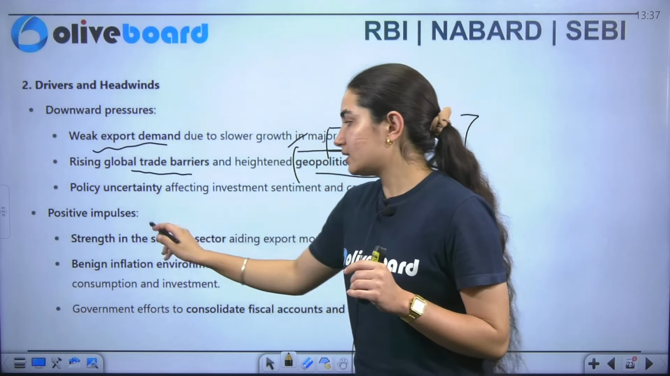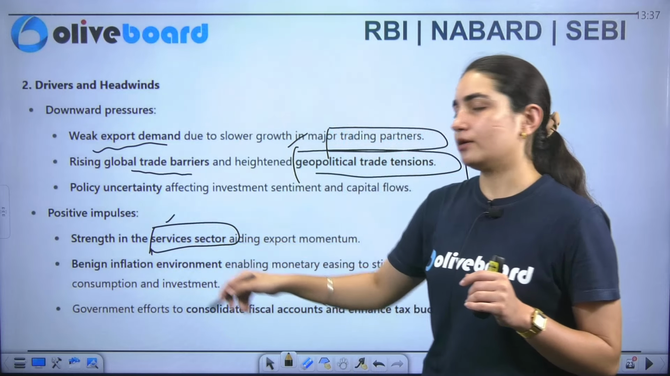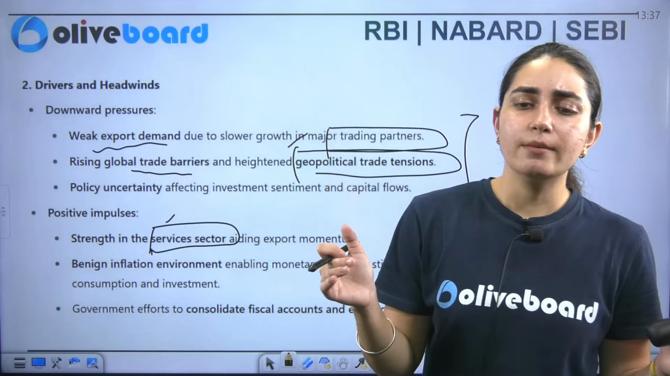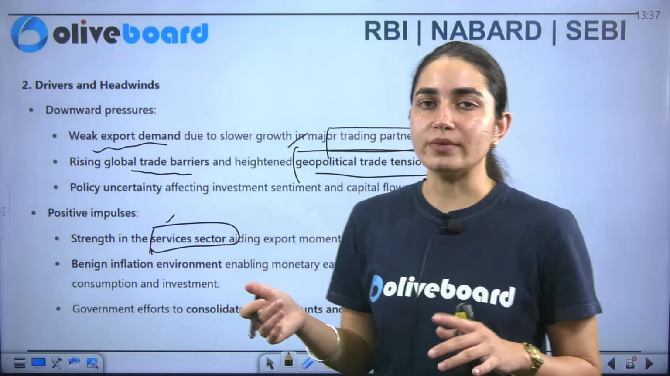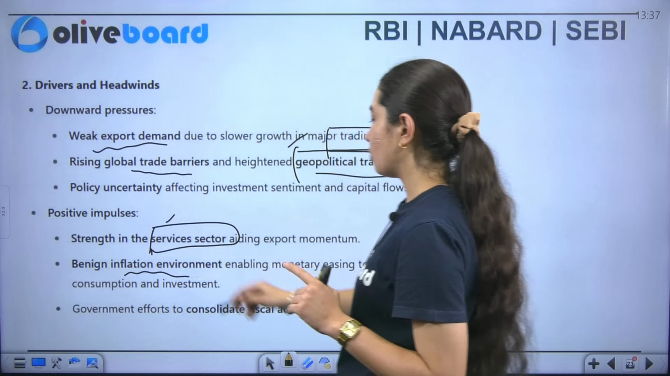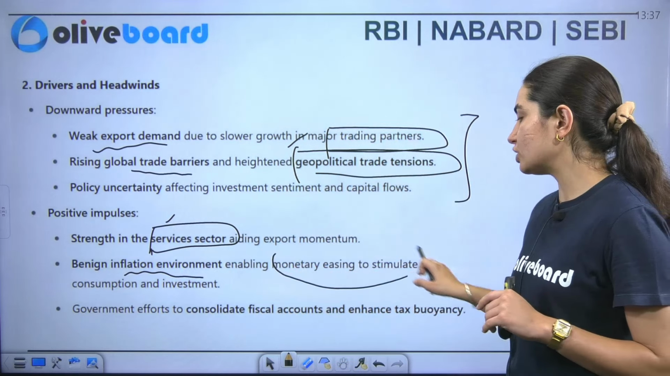So one is that the services sector has been strengthened. Although merchandise trade has some uncertainty, जो हमारा services sector है, it is better performing. So the services sector is the one here. And a benign inflation environment, which is enabling an easy monetary policy.